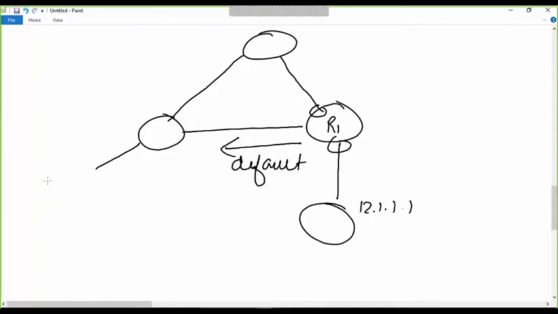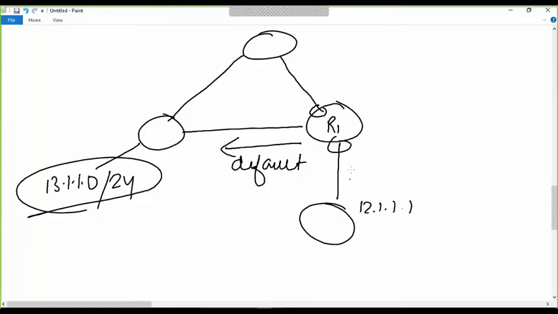For example, I want to go to 13.1.1.0/24. On this router, the router is choosing this path by default, right? But I want the router to choose this path. So I can define the policy here by matching the source and the destination. If the packet comes with this source and going to this destination, then it should follow this interface, not this one. It should go through this path.